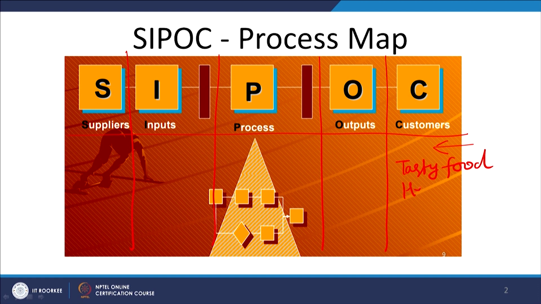your requirement is hygiene, your requirement is fast service. So, these are your requirements as a customer. Now, in this SIPOC process map, we will try to convert these customer requirements from stage to stage. That if customer requires these things, what type of output I should create.